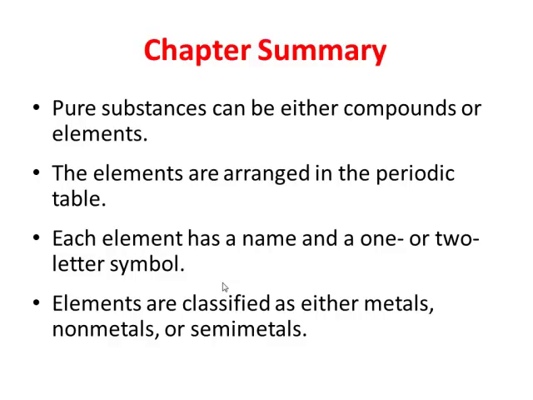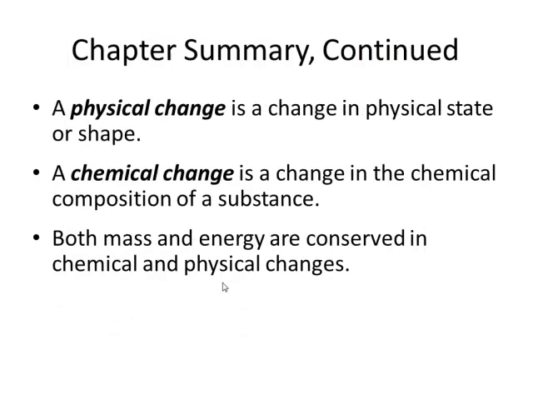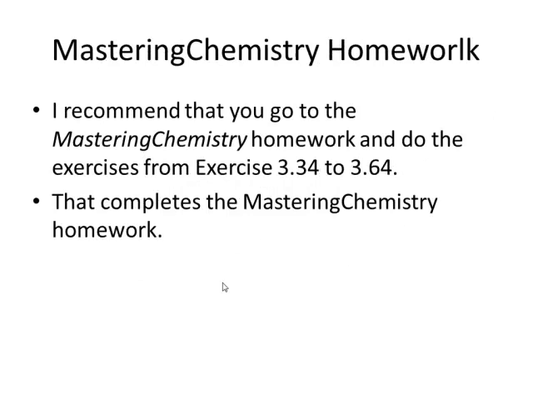How we arrange the elements is in the periodic table. Every element has a name and a 1 or 2 letter symbol. Elements are classified as either metals, nonmetals, or semi-metals. Physical change is a change of state. Chemical change is you change the composition. Both mass and energy are conserved in chemical changes.